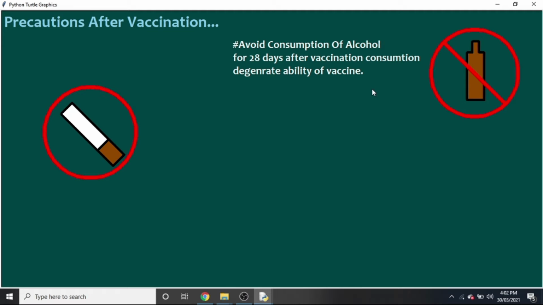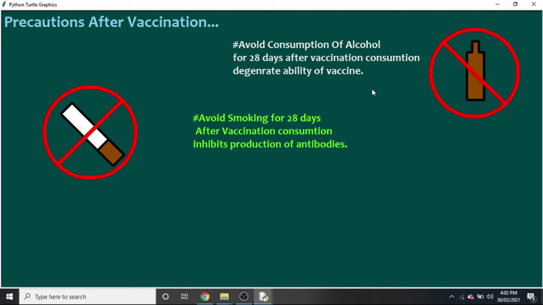I make a bottle by using the forward and backward functions in the turtle module. Also, avoid smoking for 28 days. And there are pills, which represent that a person should take pills if they get fever or chills after being vaccinated. These pills are also given at the vaccination center.